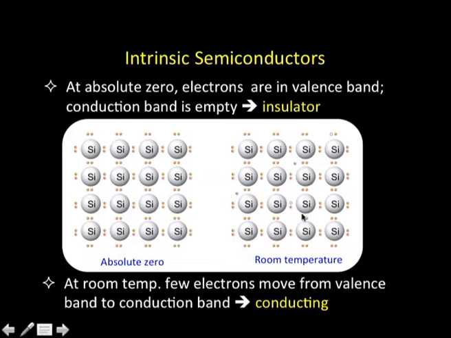These are the electrons which moved from their place in the valence band to the conduction band, and that is where they start conducting, and this material becomes conducting at room temperature. Since the conduction is not as large as that of metals, it conducts only to a very feeble extent, so they are called semiconductors. A material like silicon will be semiconducting at room temperature.